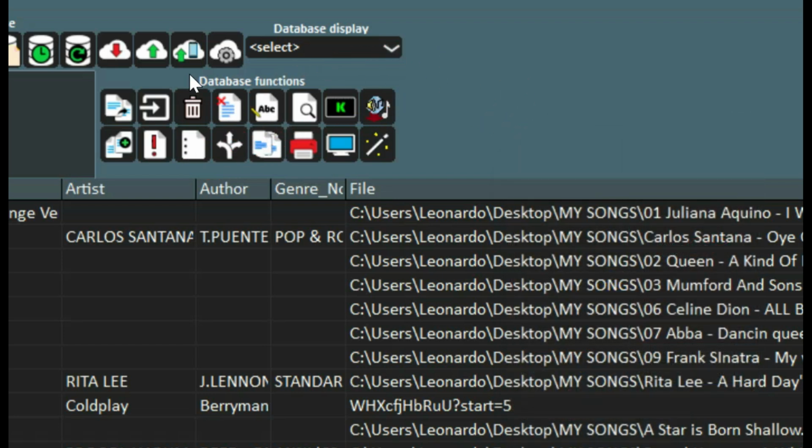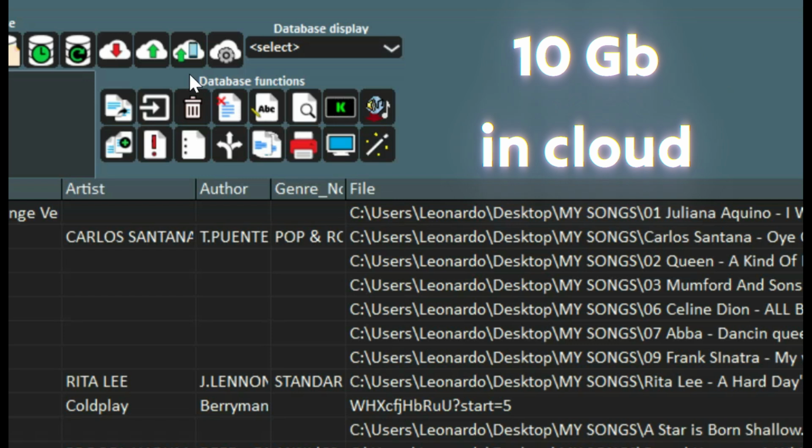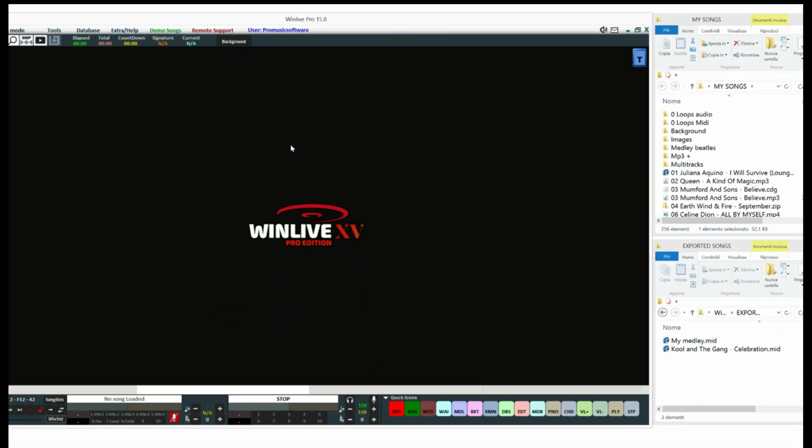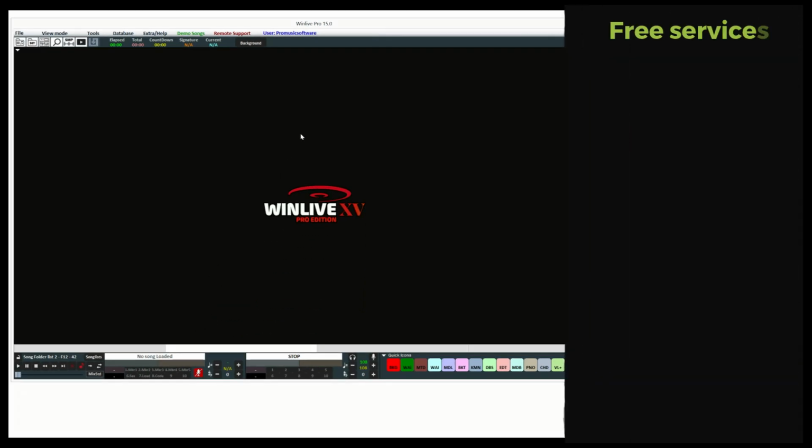To achieve this operation, each user is given 10 gigabytes of storage on our servers. If needed, you can purchase more storage directly on our website. Don't forget that the 10 gigabytes in cloud storage represent one of the costless services offered to those who update WinLave to the latest version.